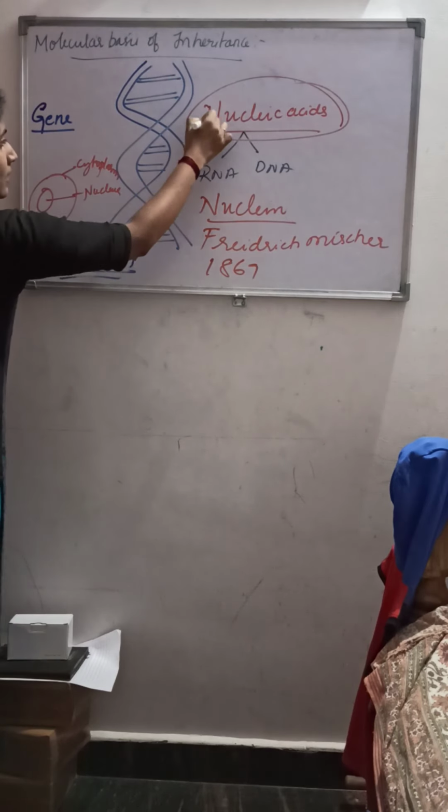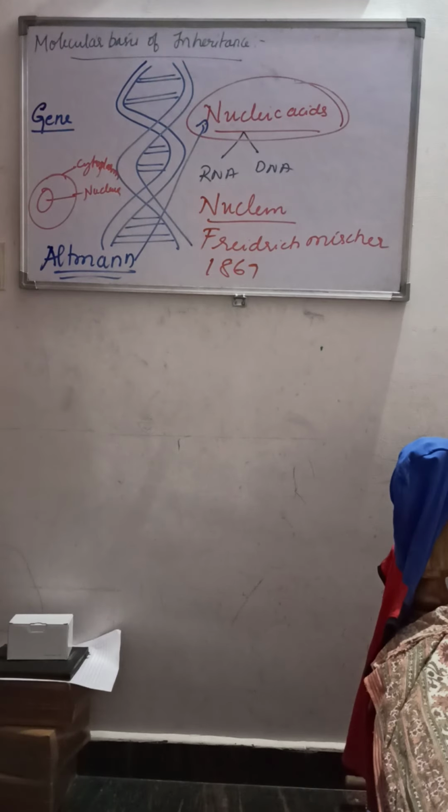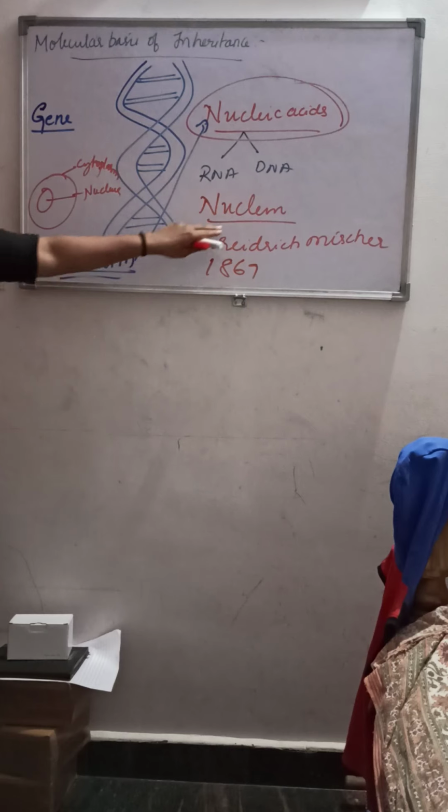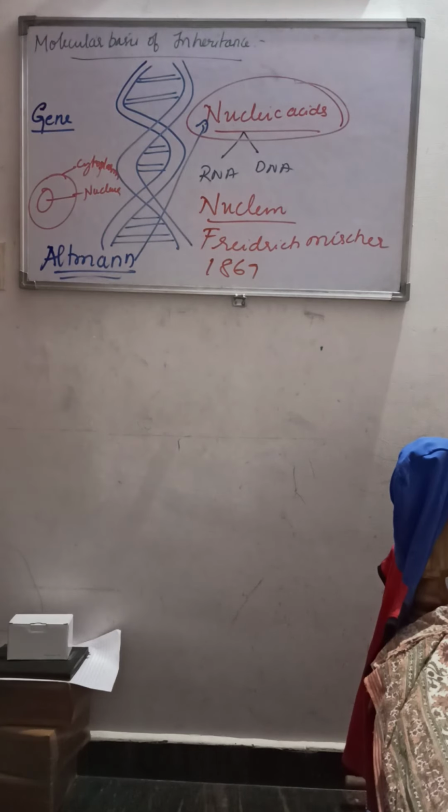The term nucleic acid was coined by Altman. Nuclein was coined by Friedrich Miescher. So nuclein was coined by Friedrich Miescher, and the word nucleic acid was coined by Altman.